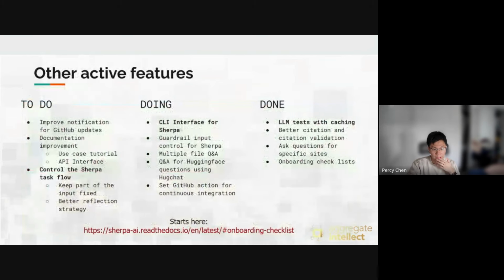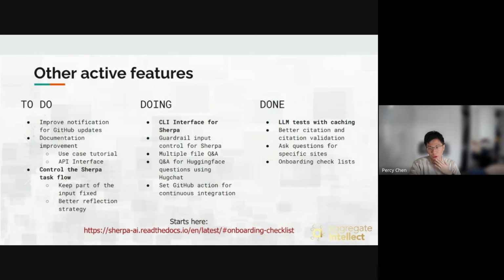So before I check if there are any questions, here we have some other active features that we're actively working on in Sherpa, and I highlighted some of the things that I think can be interesting. We have a lot of issues that you can go and see in the GitHub repository, with different controls on the Sherpa workflow.